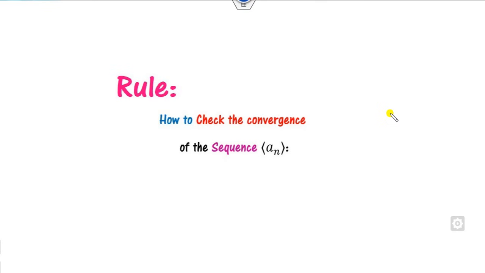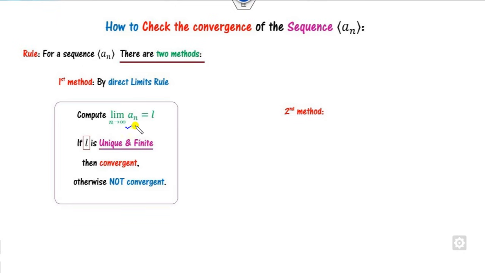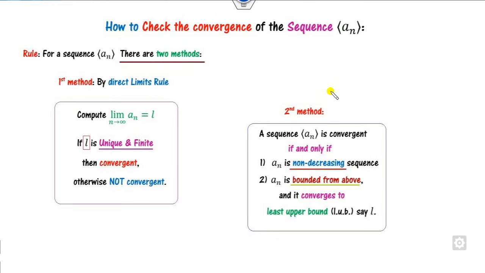How can you check the sequence? As I mentioned in our last lecture, there are two methods. The first method, as I explained here, is that if the limit goes to L, which is finite and unique, then it's convergent, otherwise not. The various examples related to this method I already explained in our last lecture. Now in this lecture we will explain the second method.